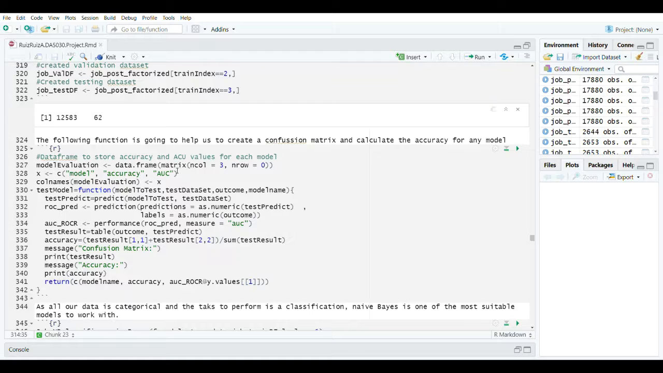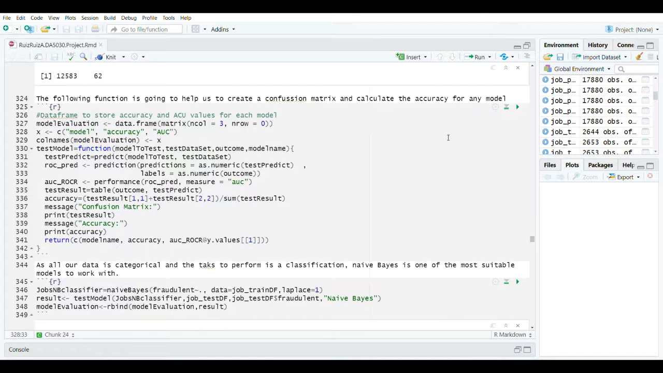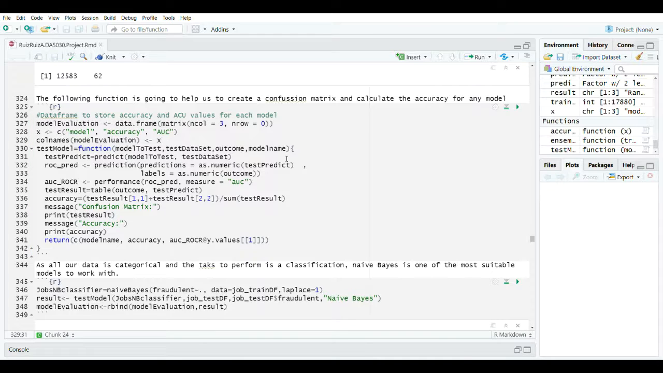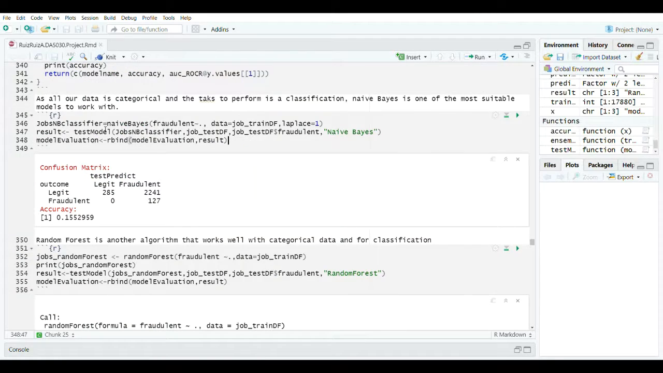Then we are going to create a data frame where we are going to save the information about the model, the accuracy, and the AUC. And also what we have here is a function that is going to be used in some of the models. It is going to give us the option to show a confusion matrix and the accuracy. So now let's continue with training our models.